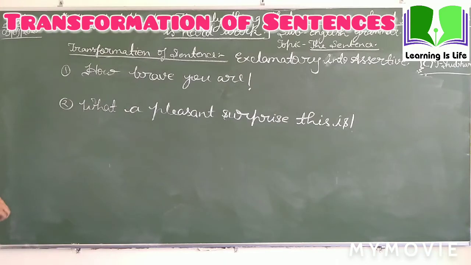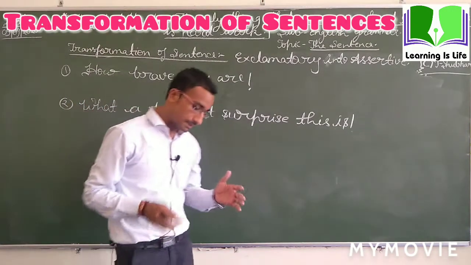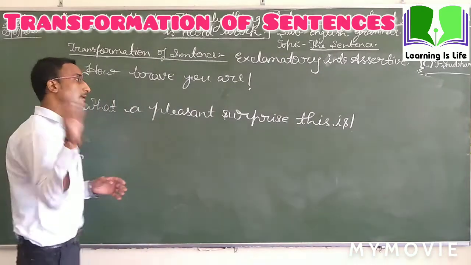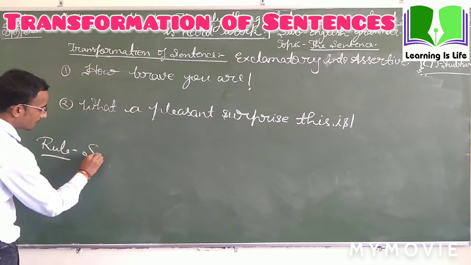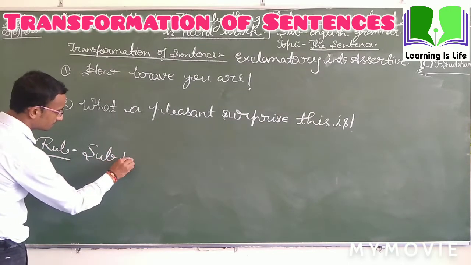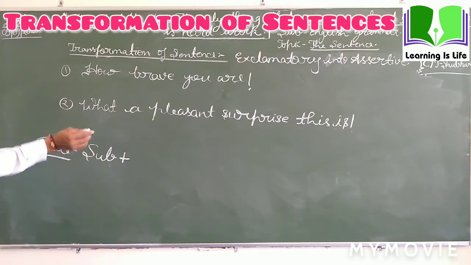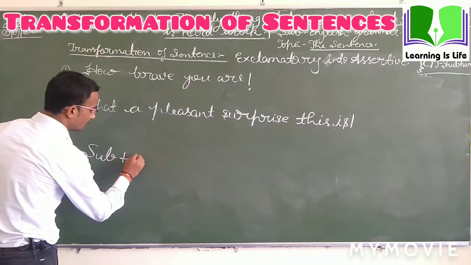Let's change it. How to change? In an assertive sentence, our sentence always starts with subject. So first we write the rule. It always starts with subject. Then it takes a helping verb.